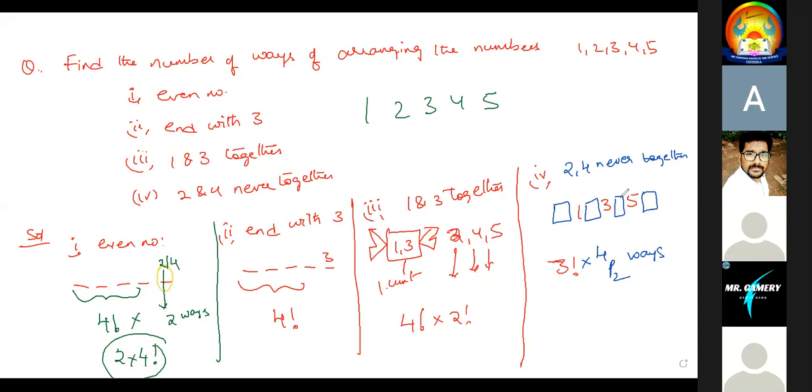Sir, what is the answer of 2? 4 factorial. The answer of 2 is 4 factorial. Shall I repeat anything?